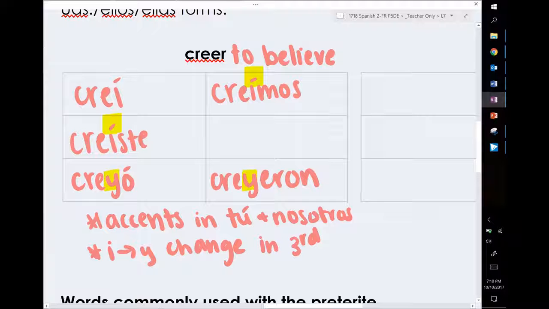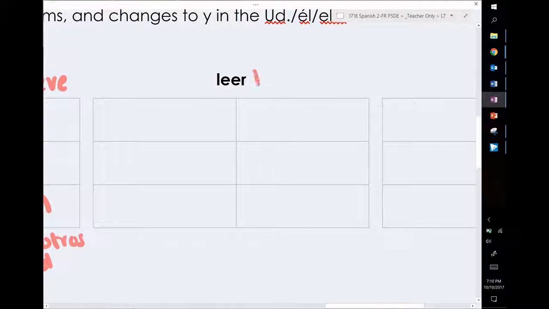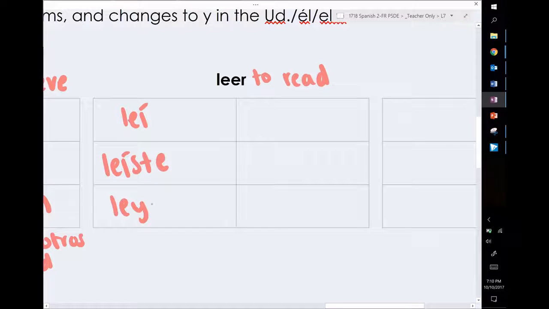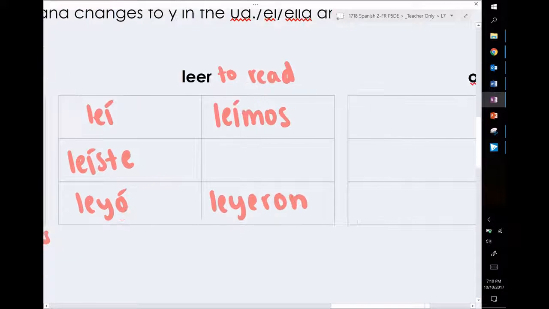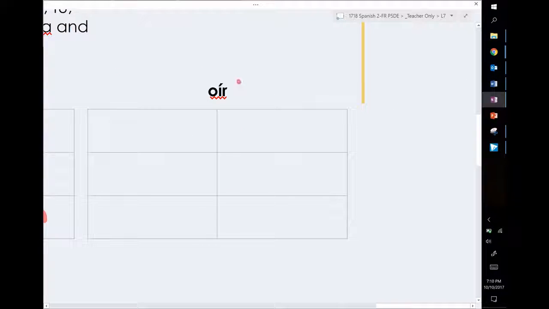Two other verbs that conjugate like creer are leer, which means to read. So you get leí, leíste with an accent on the I because it is a Y verb. Leyó with a Y. Leímos, accent on the I because it's a Y verb. Leyeron with a Y instead of an I. And then oír, which means to hear.